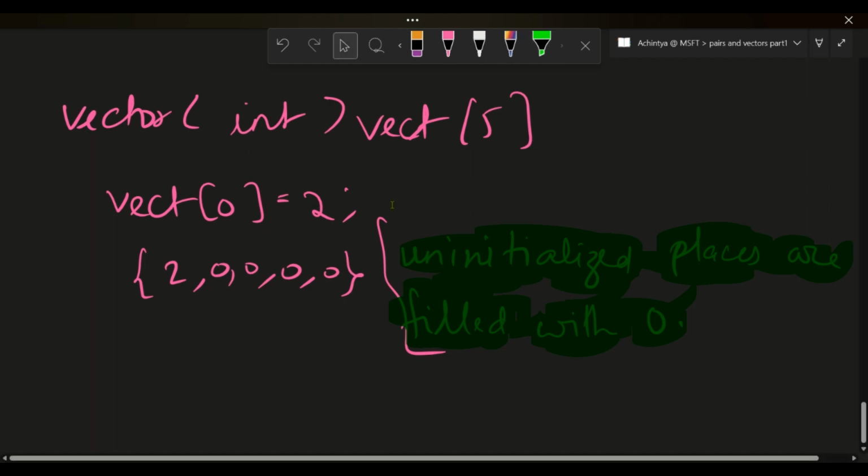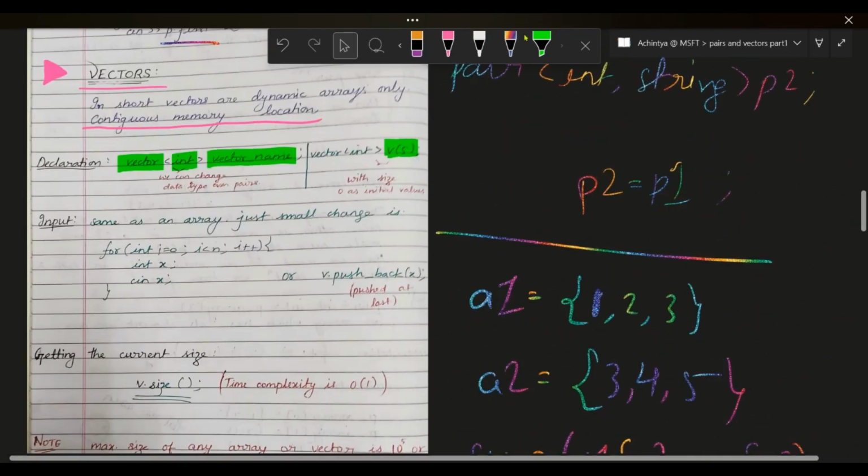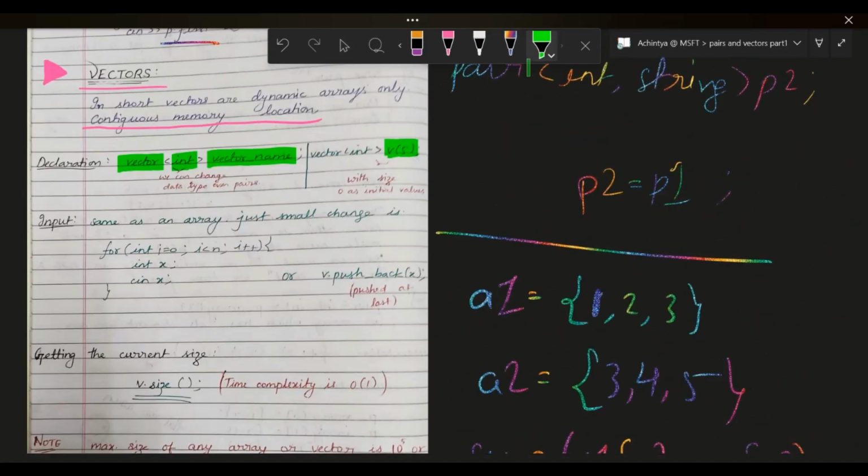So this was the vector declaration. Then, input: how to take input for a vector. Same as an array, you declare a for loop, just a small change.